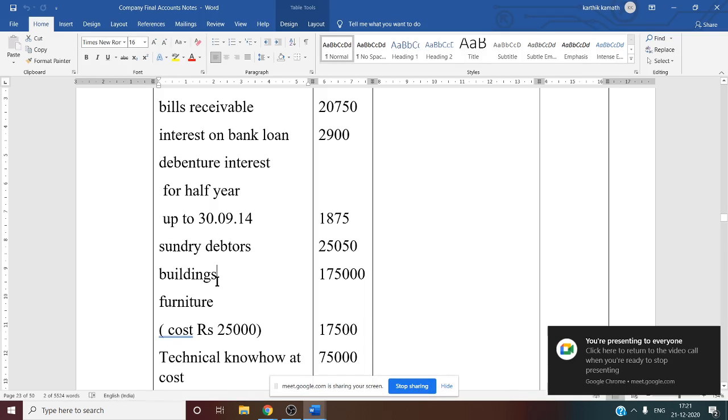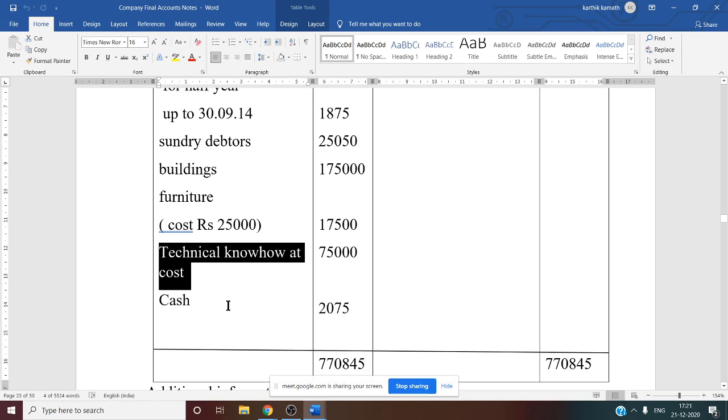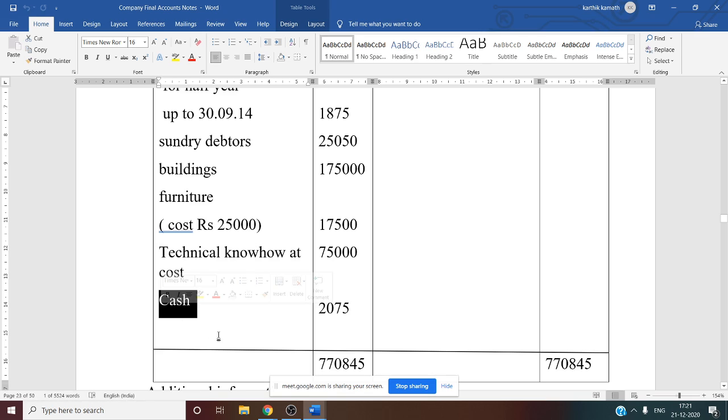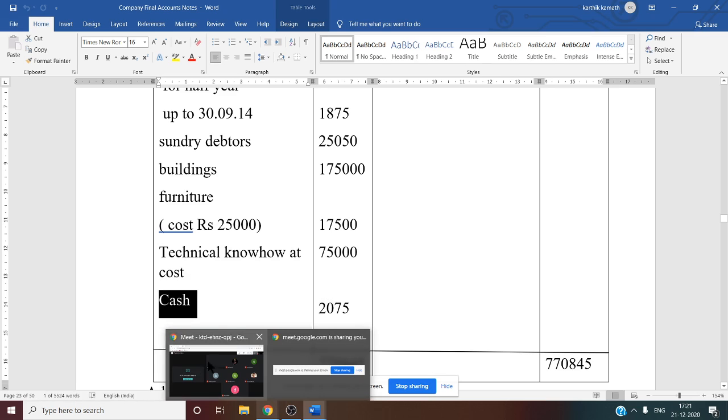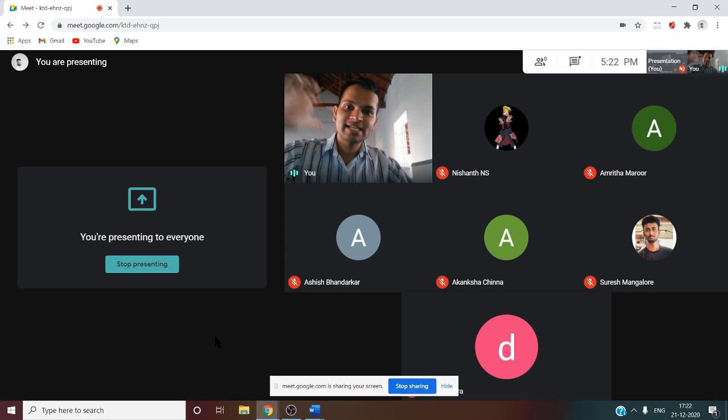Next thing about building. Building is fixed asset, working note number 11. Furniture, again fixed asset, working note number 11. Technical know-how, again you can consider this under fixed asset, so again it is working note number 11, but for technical know-how there is a certain adjustment that we have to see. And cash. Cash is cash and cash equivalent, working note number 19. Cash and cash equivalent consists of two parts: one is cash in hand and one more is cash at bank. In this question they have simply mentioned cash, so you have to consider it under working note number 19.